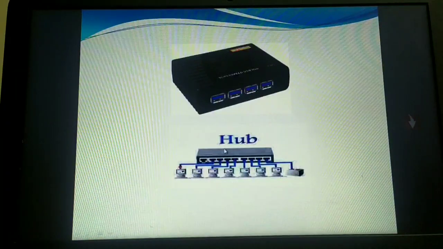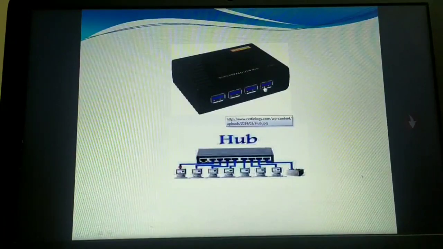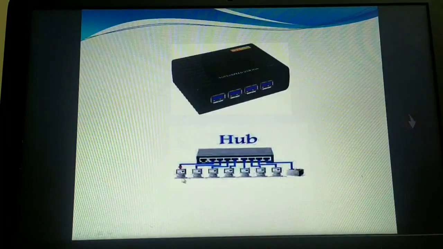Now this hub actually consists of multiple independent but connected modules of a network. You can see these are nothing but multiple independent connected modules of a network. Why do we call it multiple connected modules of a network? Because think about the capacity of this network right now: 1, 2, 3, 4, 5, 6, 7, 8. 8 ports are there.